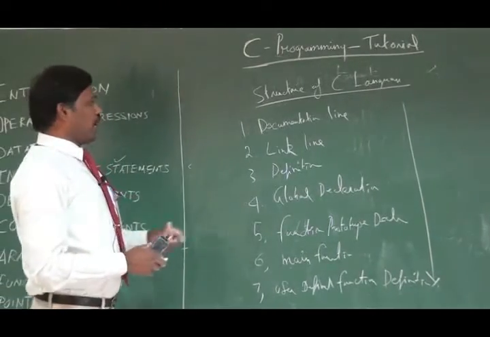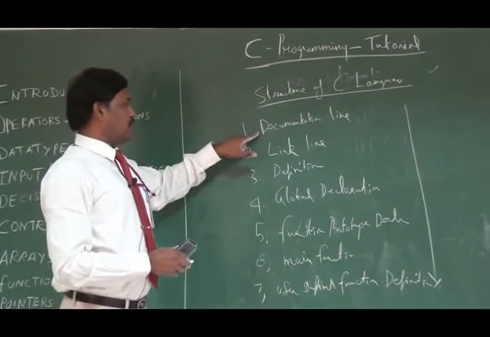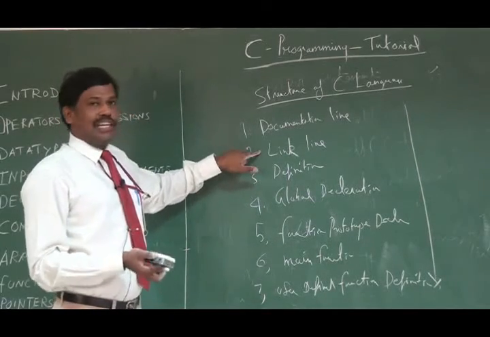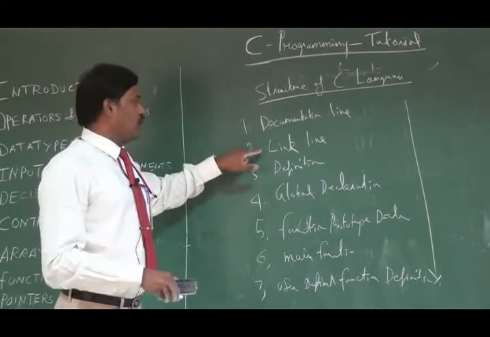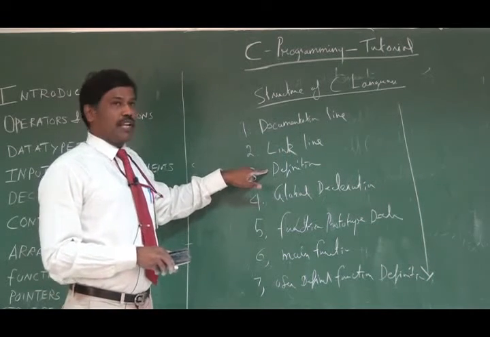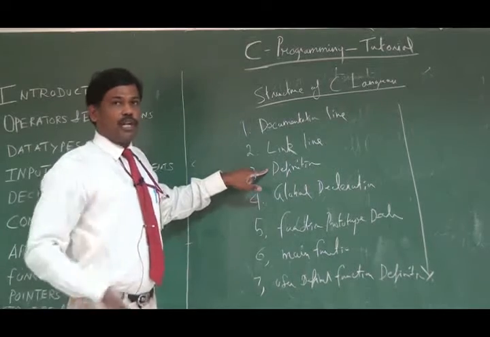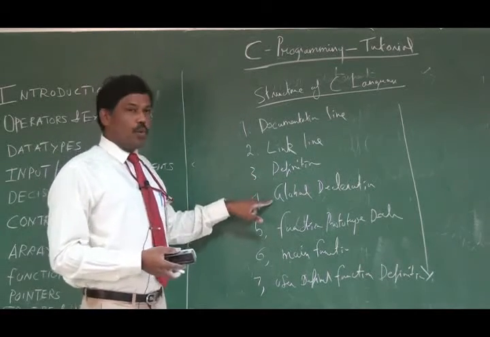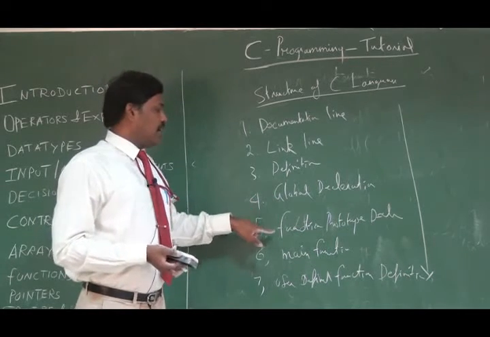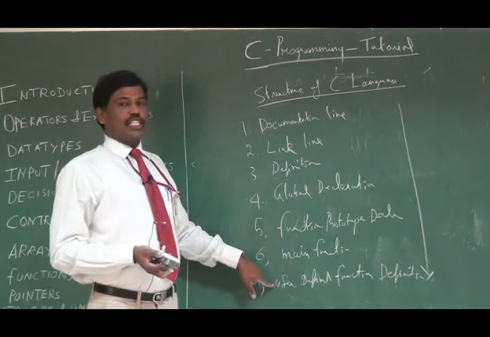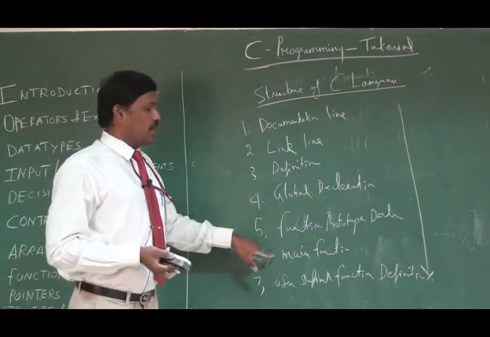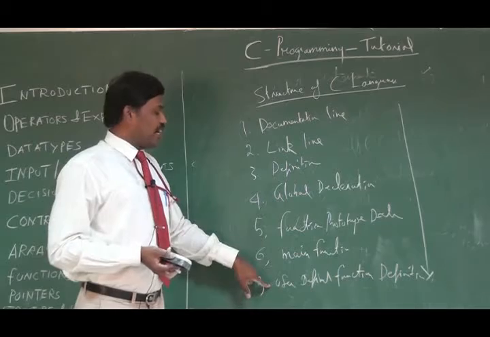Some of these are mandatory and some are optional. The link is mandatory. Suppose you are using any library function, you need to tell which header file that library is available in. The definition is needed if you want to define a variable that you are going to use in your entire program. And if you have any global variables that you need to use in all the functions of your program, then you can declare your global variables. And function prototype: if a user is creating his own function, that function needs to be declared. Then the sixth one is the main function, followed by the user defined function definition.